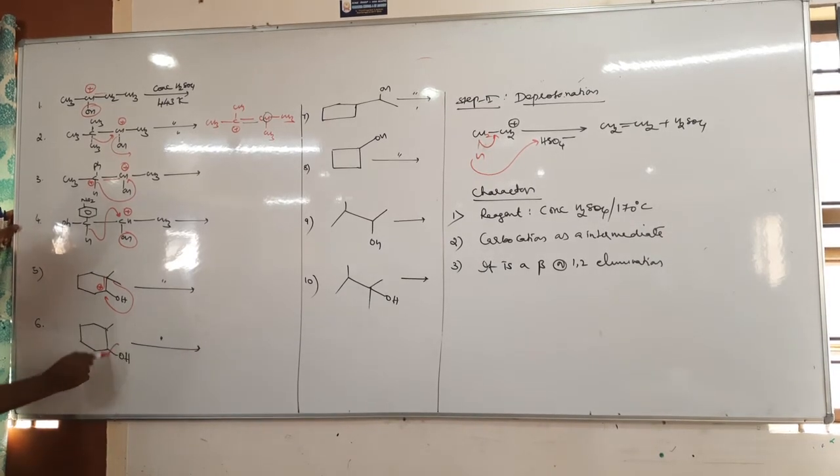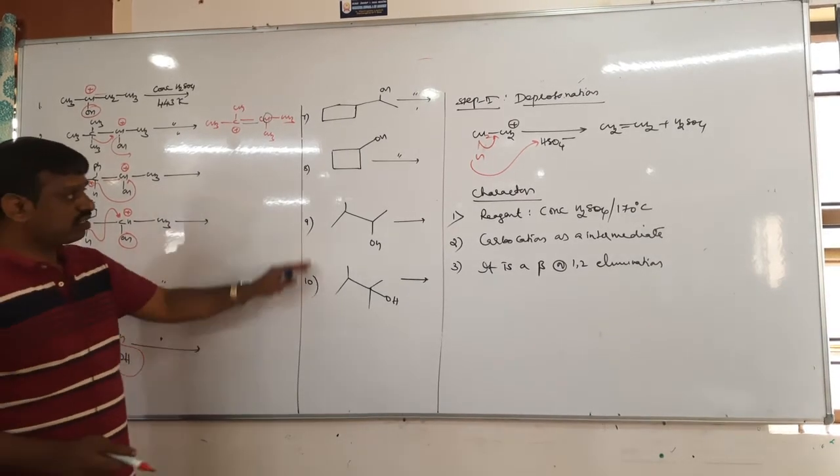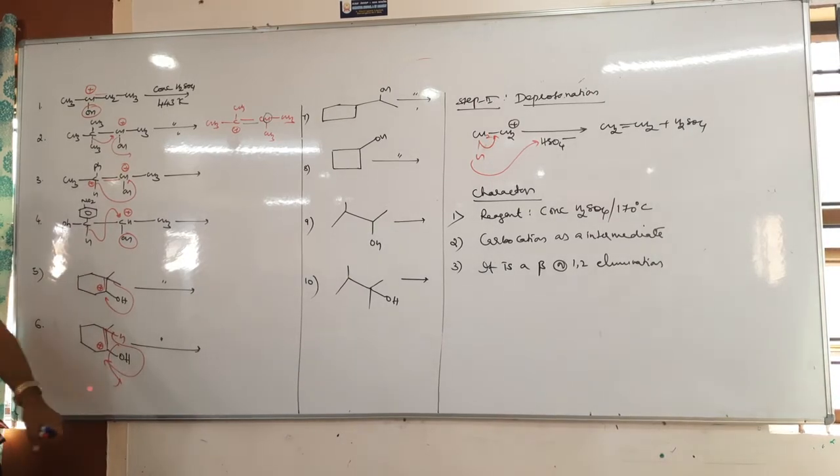Next, hydride, OH is removed, carbocation, hydride shift, no? Hydride shift, then the double bond here. So the 9th and 10th you can do it. I'll do the 7th and 8th. Tell me, 7th and 8th.